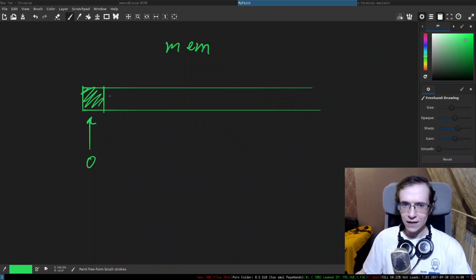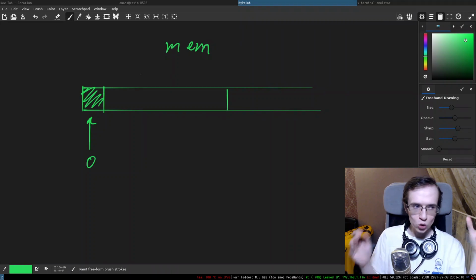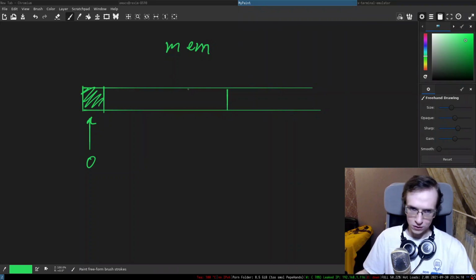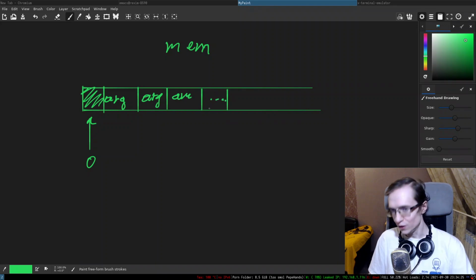Then we have a string buffer, right? We have a string buffer, and this is the place where we push all of the strings, the command line arguments. So the arguments go here. This is the first argument, this is the second argument, and so on and so forth. And at the end, we have a little bit of space in here, and we push string literals here as well.